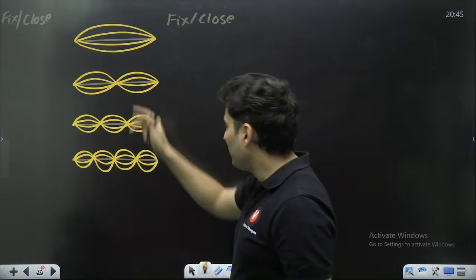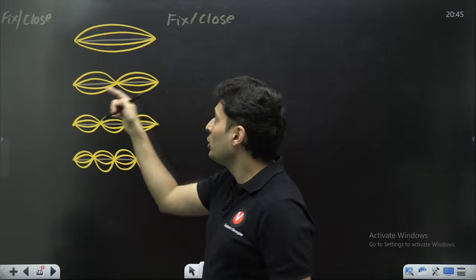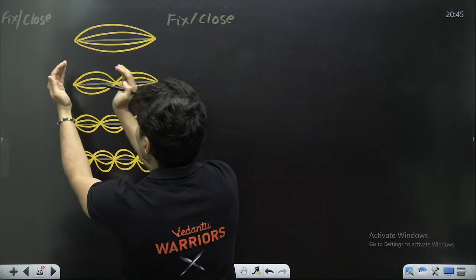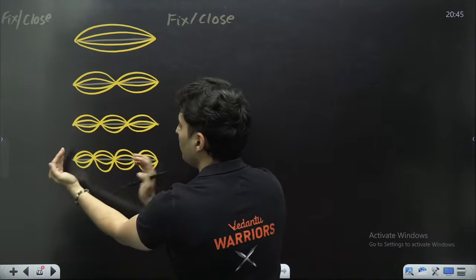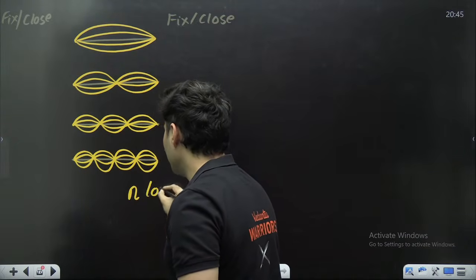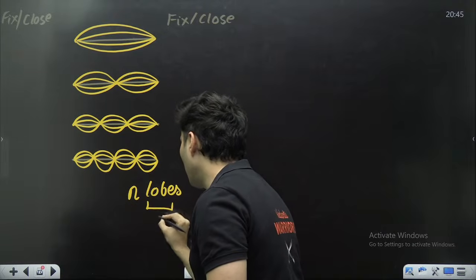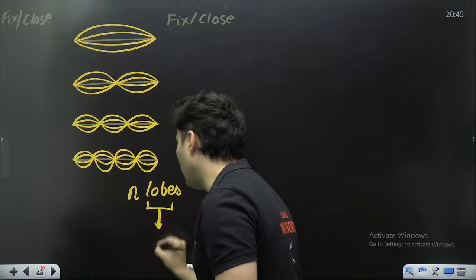Perfect. Now, if I ask you over here, every time do you see one complete lobe, two complete lobes, three complete lobes? In general, you have n lobes, and each lobe has a length of how much?